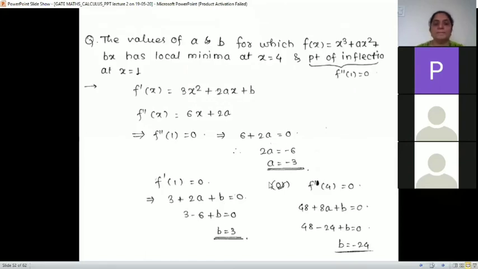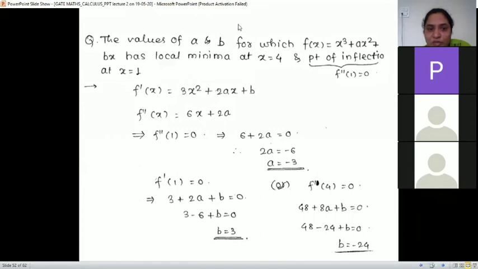So next question. The values of a and b for which f of x, given to you as x cube plus ax square plus bx, has a local minima at x is equal to 4 and a point of inflection. What is a point of inflection? I told you already. F double dash at that point of inflection, at x is 1, is saying that the point of inflection means f double dash at 1 is 0, right? So we have to find the values of a and b.